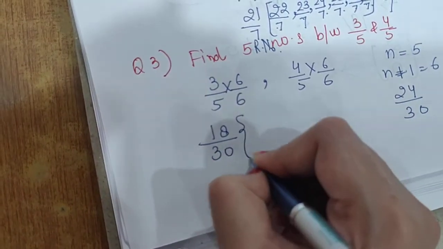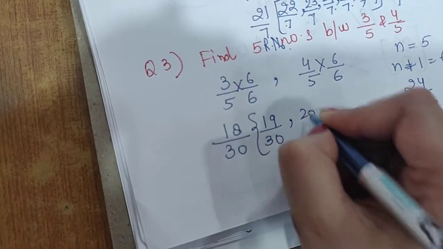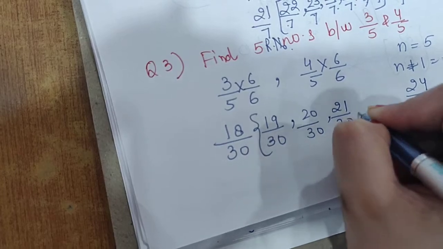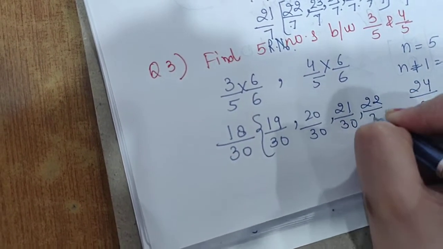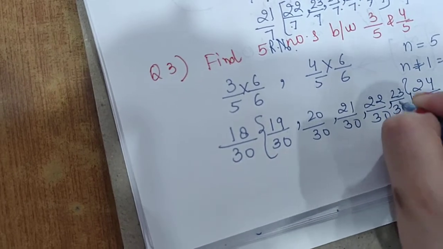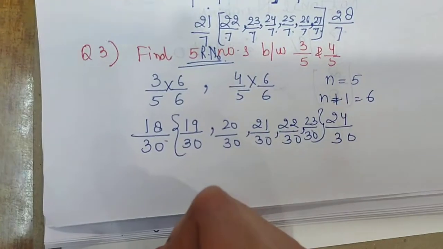Now write rational numbers between them: 19 upon 30, 20 upon 30, 21 upon 30, 22 upon 30 and 23 upon 30. Now count: 1, 2, 3, 4, 5, and they asked for 5 rational numbers. Clear?